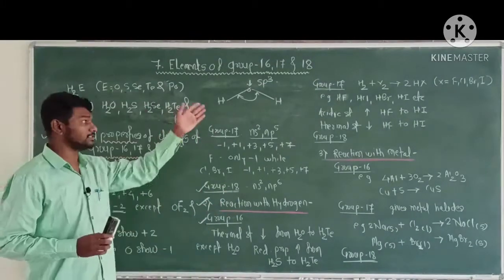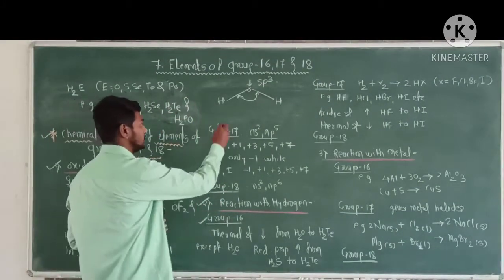Now, all these hydrides are weakly acidic.